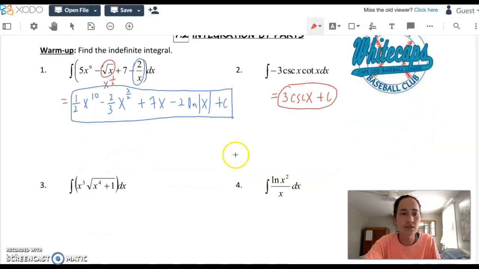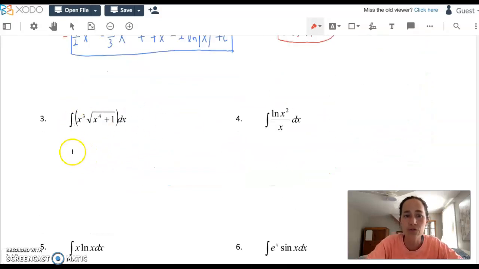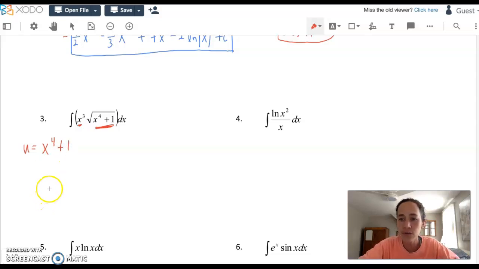Then we got into, this is still a walk down memory lane, questions like 3 or 4 where we said, oh, okay, well, this is a product. I didn't say we couldn't integrate any product. We have some inside and outside action going on, and we would let u equal the innermost part of the function. And didn't we say usually the more complicated or the higher degree part of the function? So x to the 4th plus 1 was always a good choice. And we use a little integration by substitution here. This is good to brush up on because we're going to do a little bit of this today too with the new method that we go into. So keep this side work in mind.